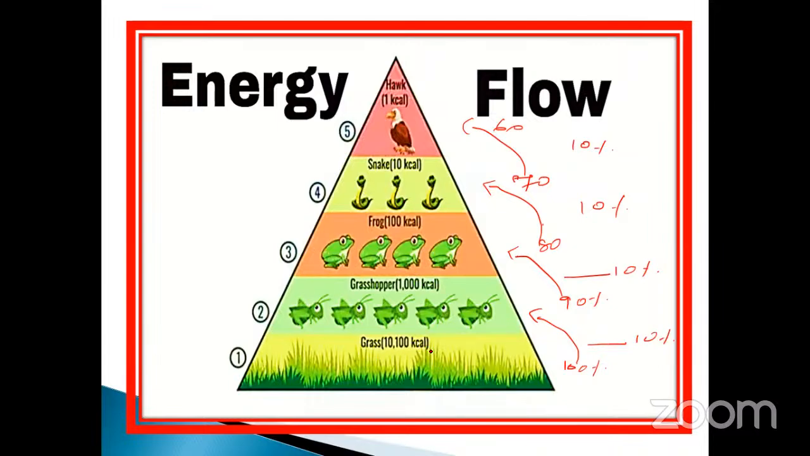Grass, 10,000 kilocalorie, isn't it here? They have given it 10,000 kilocalorie. From here to here, the grasshopper consumed only 1,000 kilocalorie. From here to here, only 100 kilocalorie. From here to here, 10 kilocalorie. Again, 1 kilocalorie only will be possible. At each and every step, there is a 10% loss. Just imagine. Okay, my dear, so this is the important point. Energy flow will be very less compared at each and every trophic level.